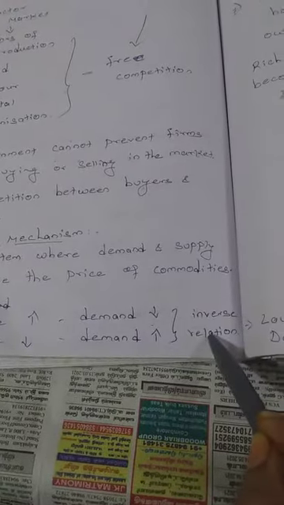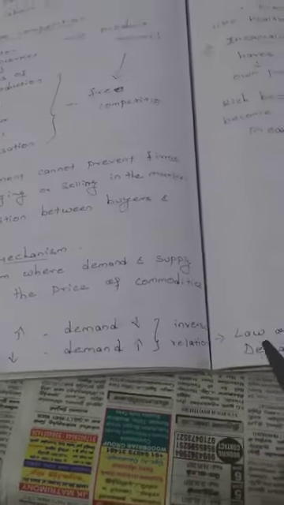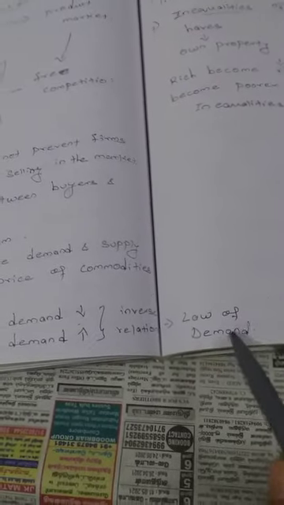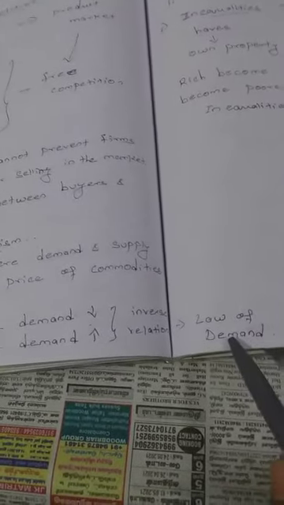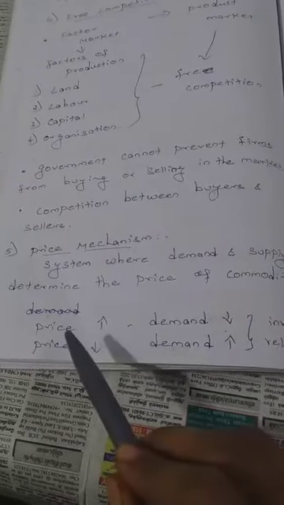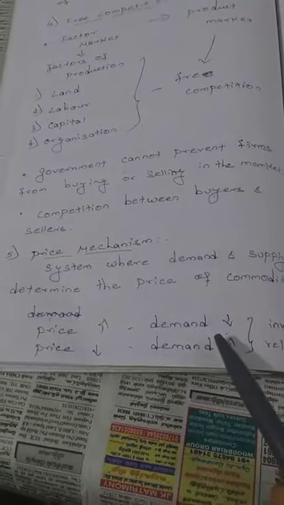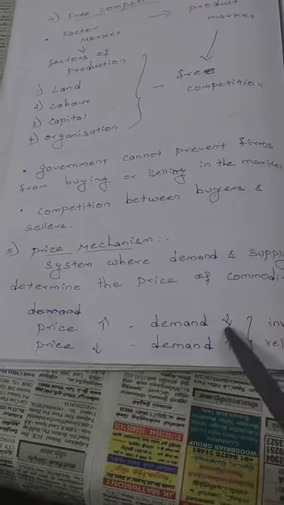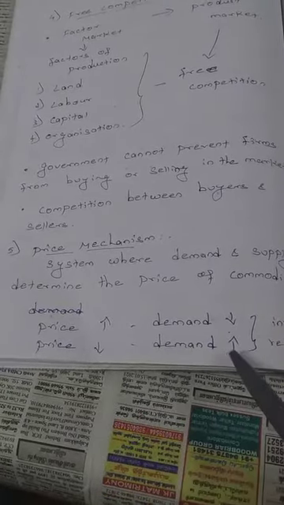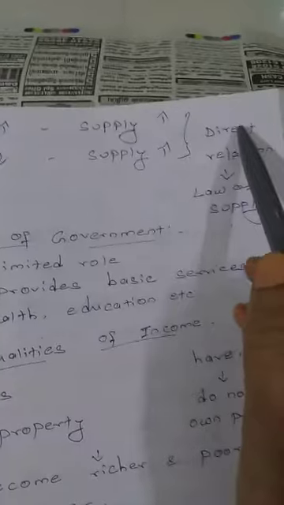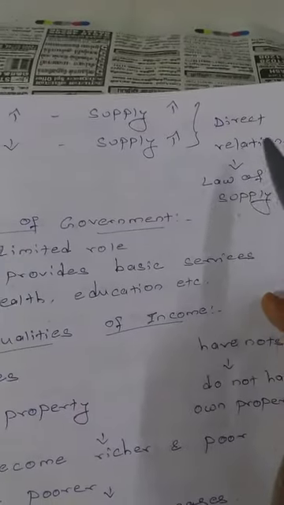Inverse relation means opposite relation, which we studied in the law of supply in 11th standard. Law of supply refers to an inverse relationship between price and demand. So when price increases, demand decreases. Price decreases, demand increases. And at the same time, there is a direct relationship between price and supply.